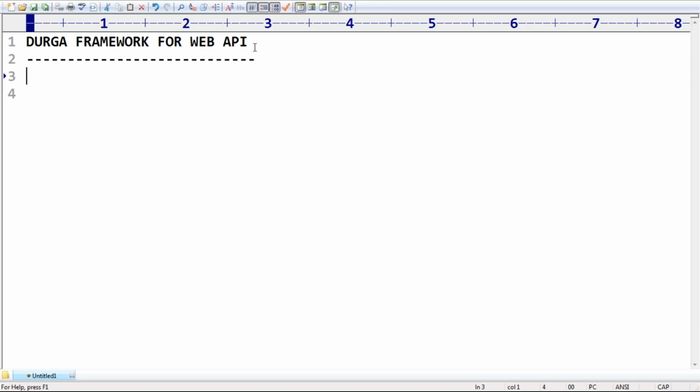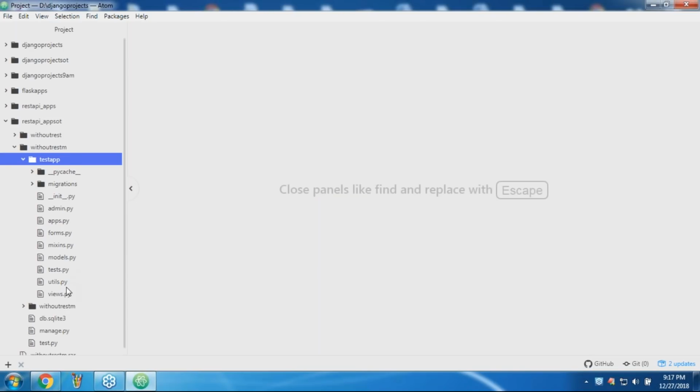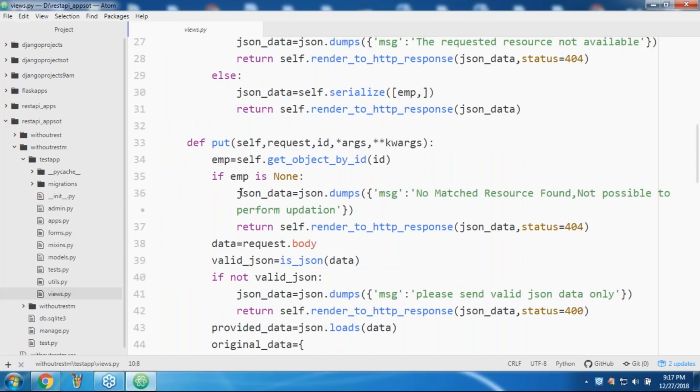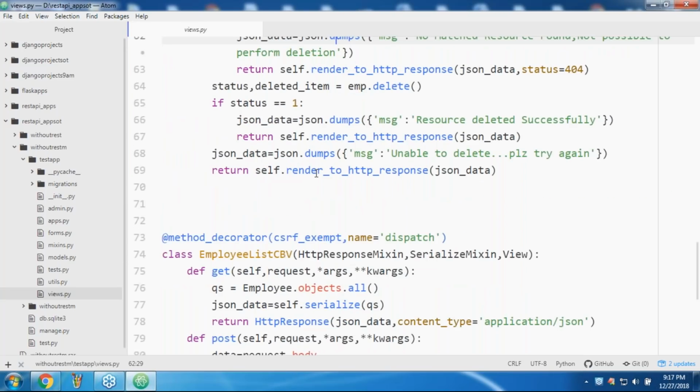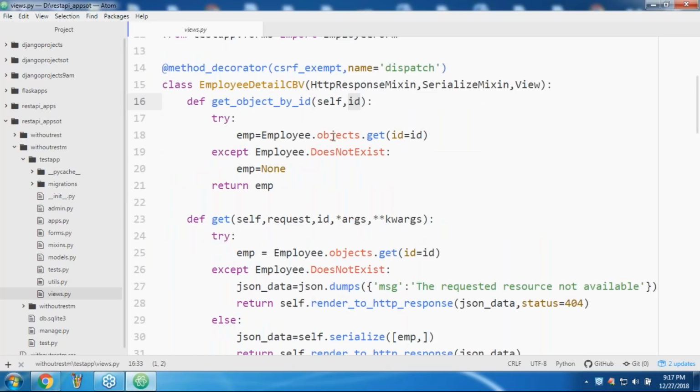In the last session, if we look at our example without the REST framework, here we use views.py. In it there are two classes I defined. The first class is EmployeeDetailsCBV, which always talks with respect to IDs. The other one never talks about an ID.